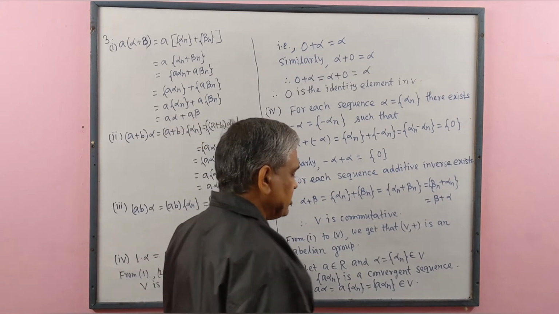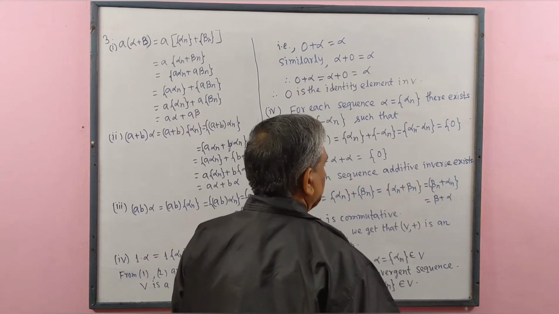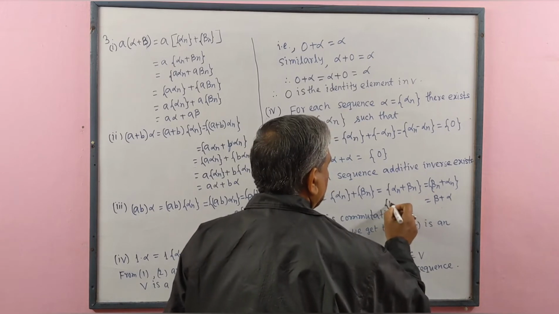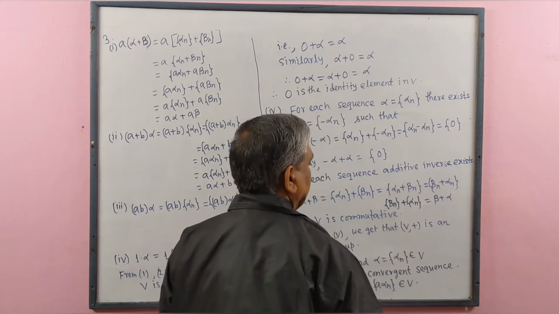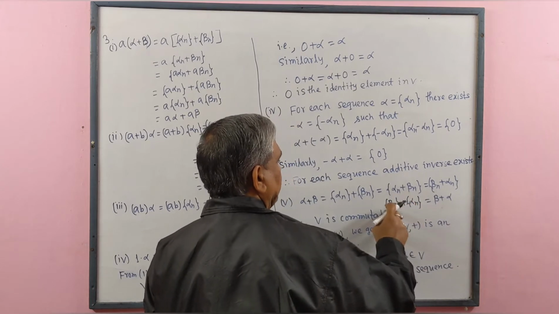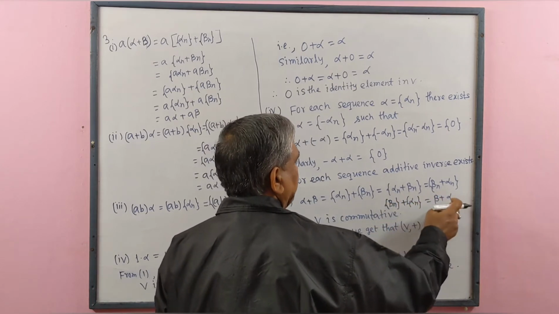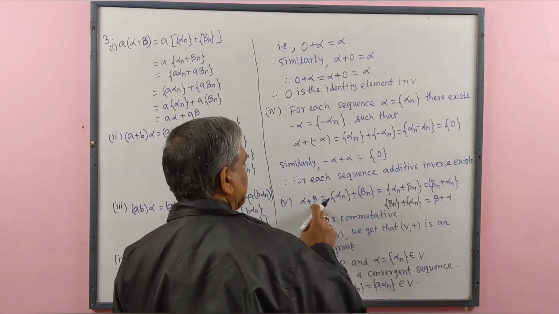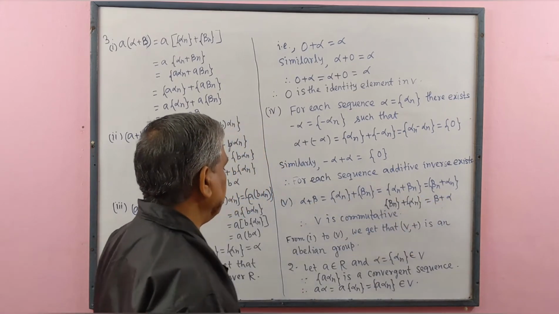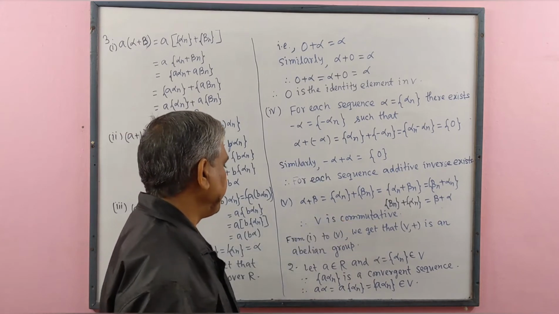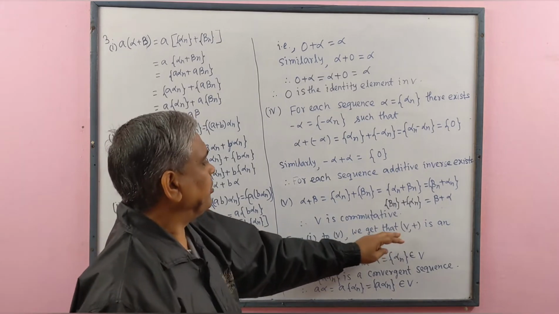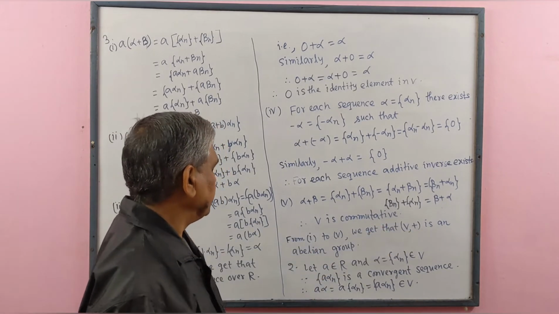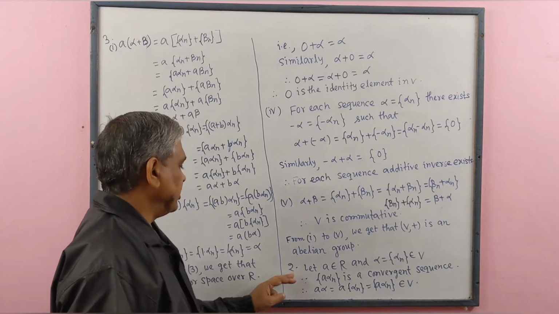We may write this as a sequence whose generalized term is beta n plus second sequence whose generalized term is alpha n. This sequence means beta plus this sequence means alpha. Therefore, alpha plus beta equal to beta plus alpha. Therefore, V is commutative. From 1 to 5, we get that V plus is an abelian group.